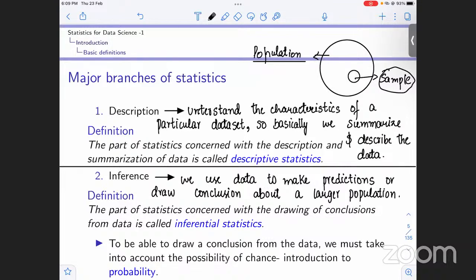Okay, so moving ahead. Now we are going towards inferential statistics. What we do is draw conclusions about the larger population. For example, like I just said, we take a smaller subset of the data, that is the sample, and we perform statistical analysis to infer about the data, the population.